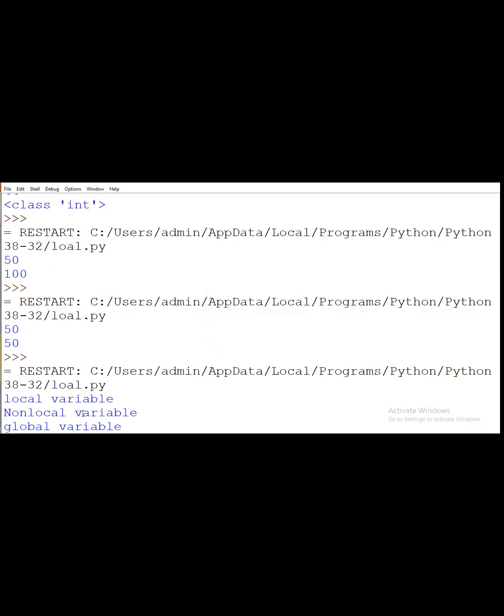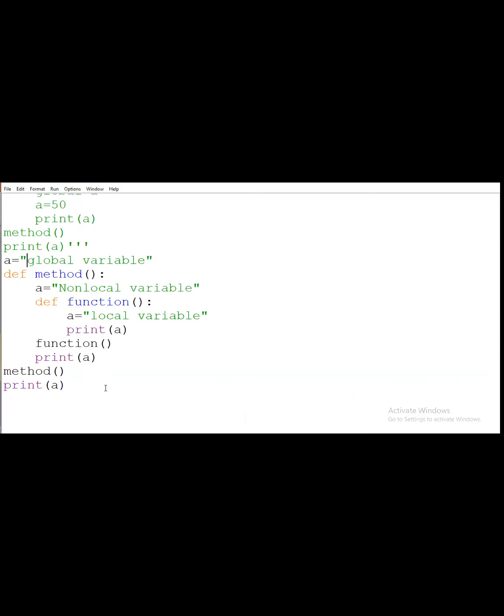So you have to say it will first display the local, after that the non-local, and then the global. We call it a, this will be the example of the non-local keyword. But in the global keyword, we are mentioning the global keyword.